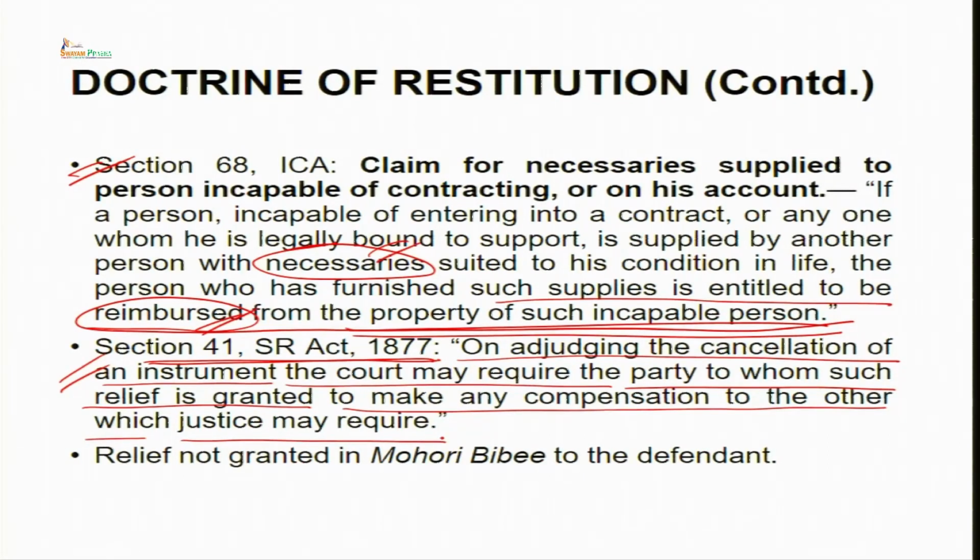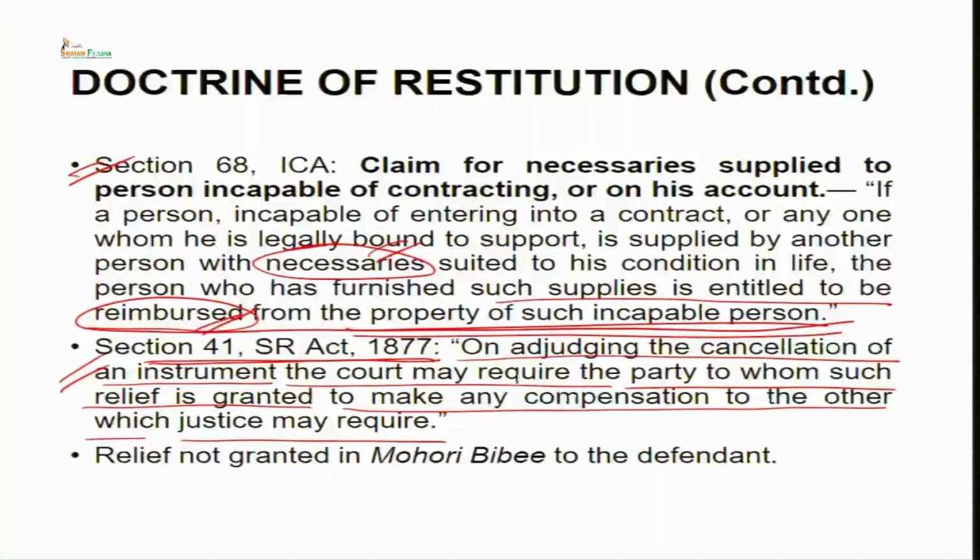It simply means if you are going to the court and claiming some kind of remedy, and you have been benefited from that transaction, then before the court cancels that instrument and grants you relief, you first have to compensate the other person, because you cannot be unjustly benefited. In crimes we talk about the concept of double jeopardy. A person cannot be punished twice for the same act. So, here a person cannot be favored twice for the same act.